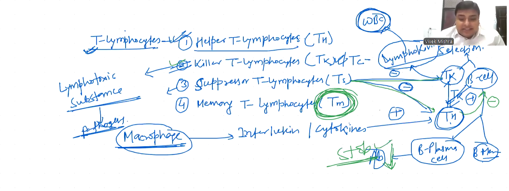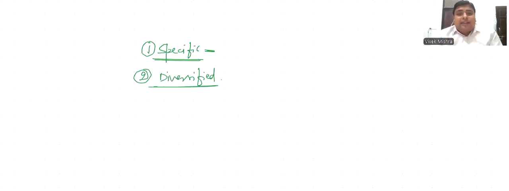Now we are discussing some specific characteristics of the acquired immunity. Acquired immunity is very specific because this type of immunity is formed inside our body for a specific type of pathogens. Second, diversified. Acquired immunity is very diverse, and is capable of killing diverse types of pathogens, including virus, bacteria, any helminth, everything.